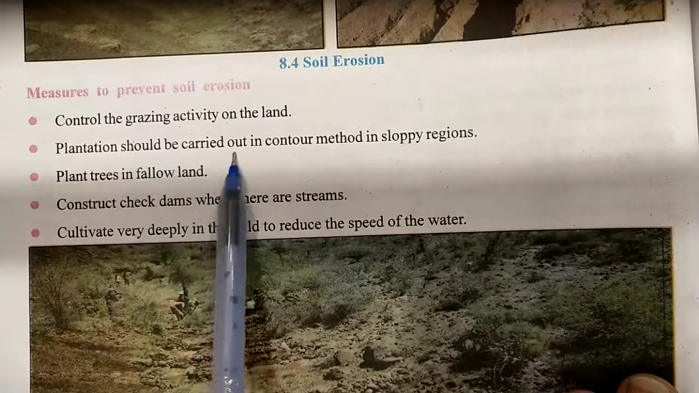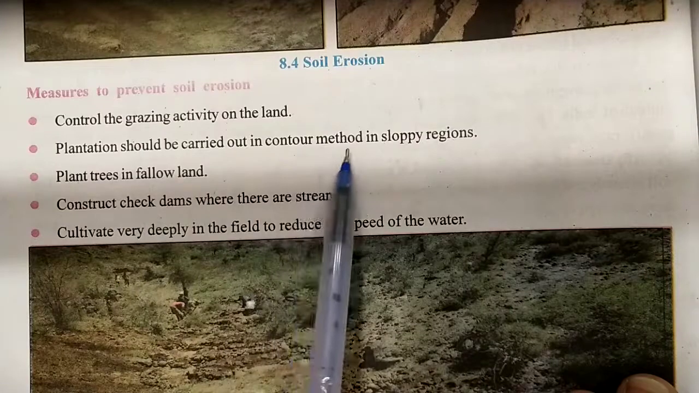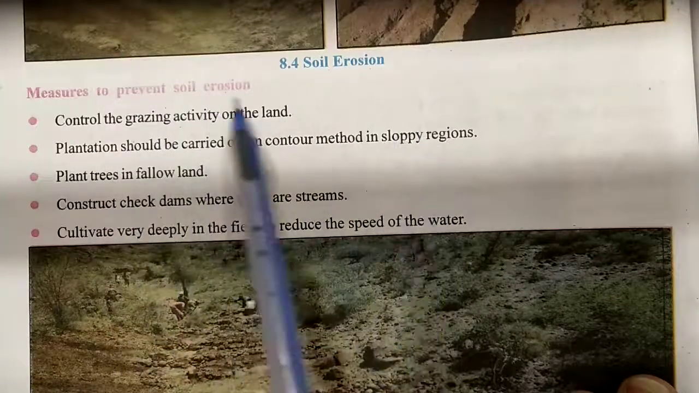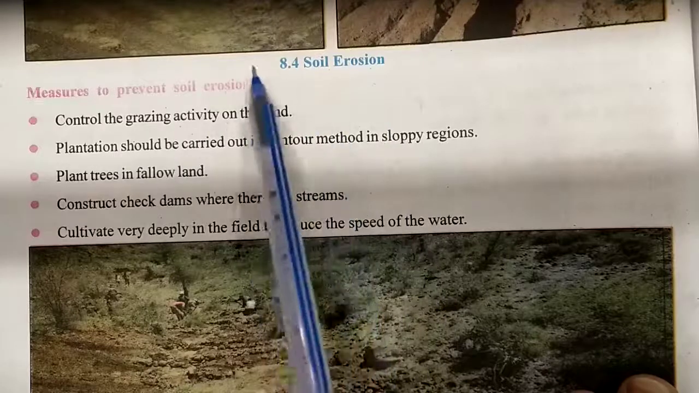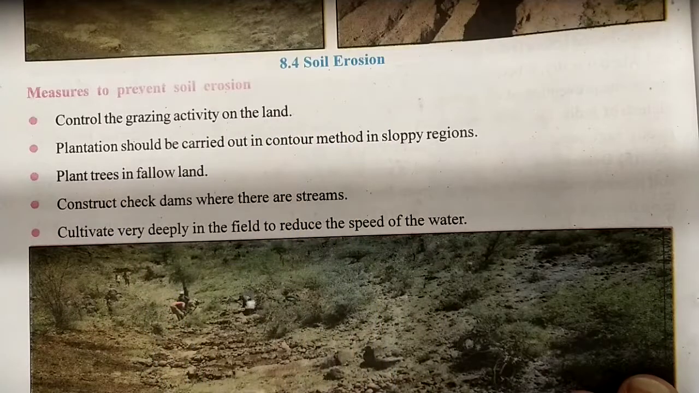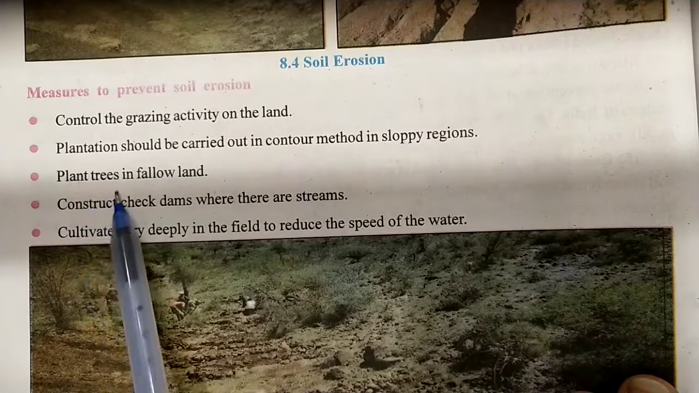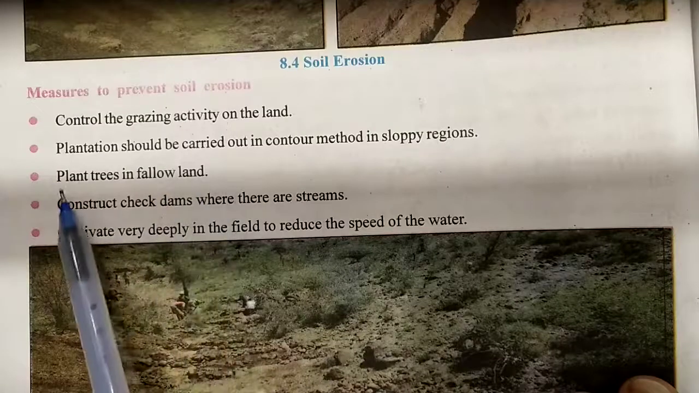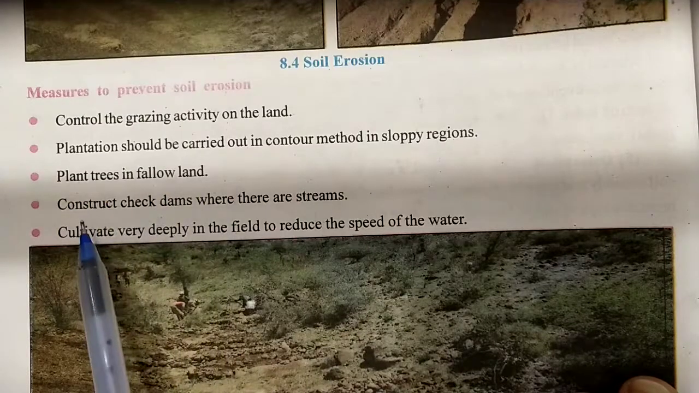Plantation should be carried out in contour method in sloping regions. Sloping region એટલે slope હોય, તો એને contour method માં, in the opposite direction of the slope we have to plant the trees. Plant trees in fallow land. Fallow, that is wasteland, we have to plant the trees.